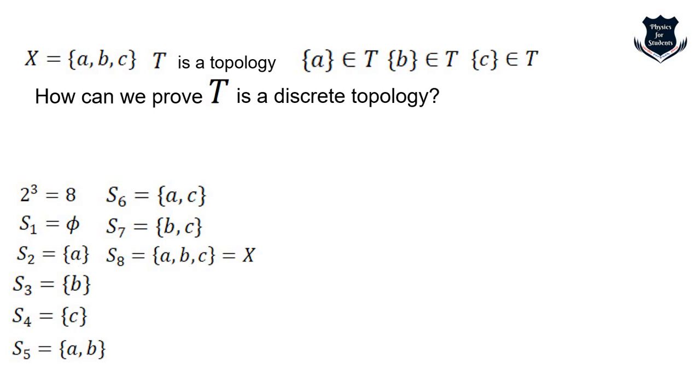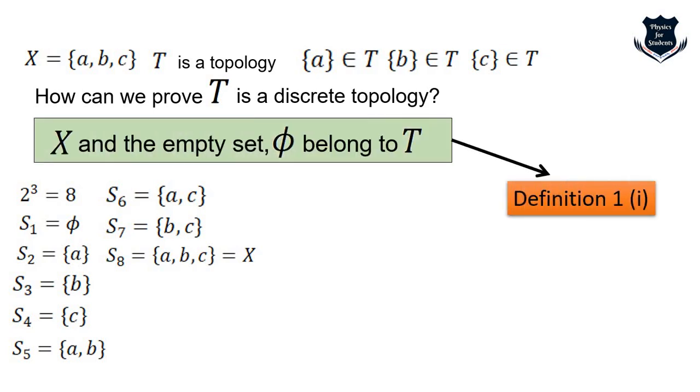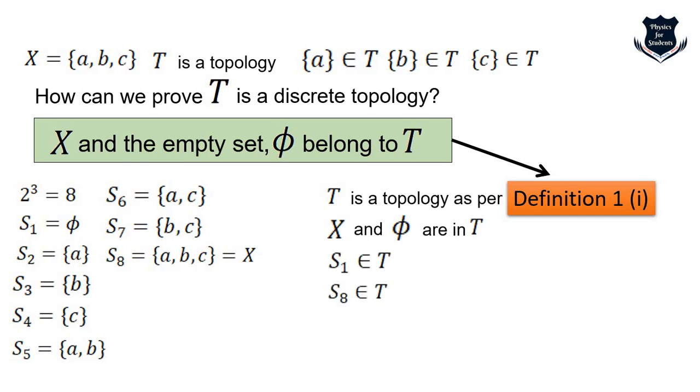Now from the previous definition which I told you to take note of, the first part, X and the empty set phi belong to T. This is from the first part of the first definition. So T is a topology as per definition, and obviously X and phi are in T, so S1 and S8 are in T. So this part is done. We have got S1 and S8.